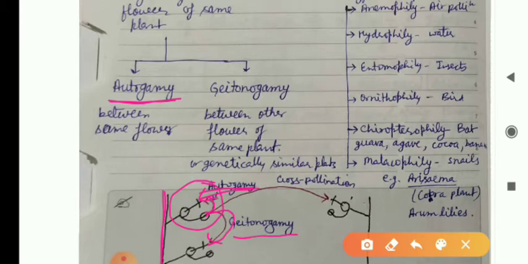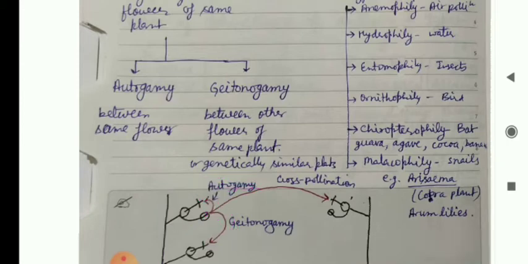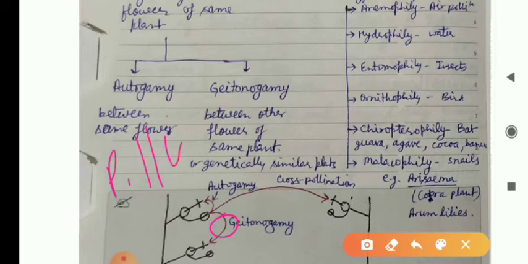Geitonogamy is genetically a self-pollination process, but physically it is a cross-pollination process, because here a pollinating agent is required.